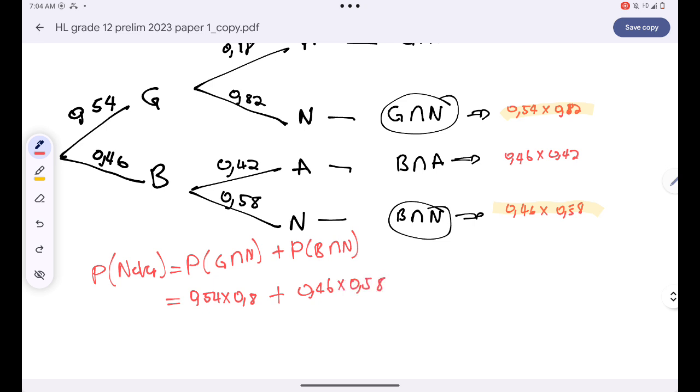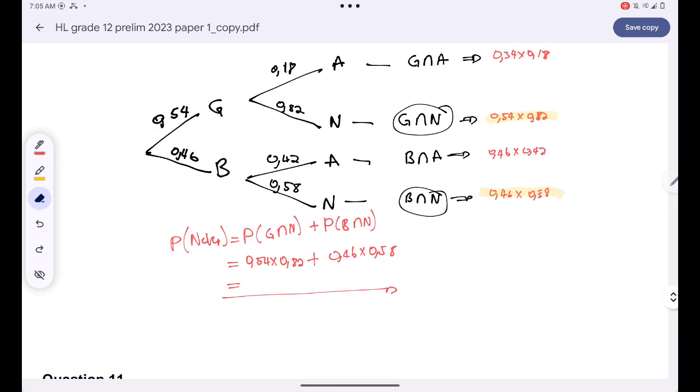And this, guys, I believe it will give you your final answer. I don't know where my calculator is, so please excuse me, guys. But whatever answer you punch, if you punch this correctly, believe me, I know you'll find the correct answer. So that's how, guys, you're supposed to tackle that question.